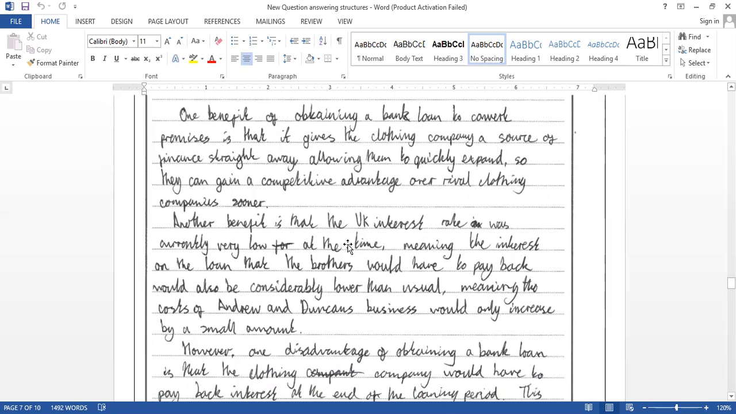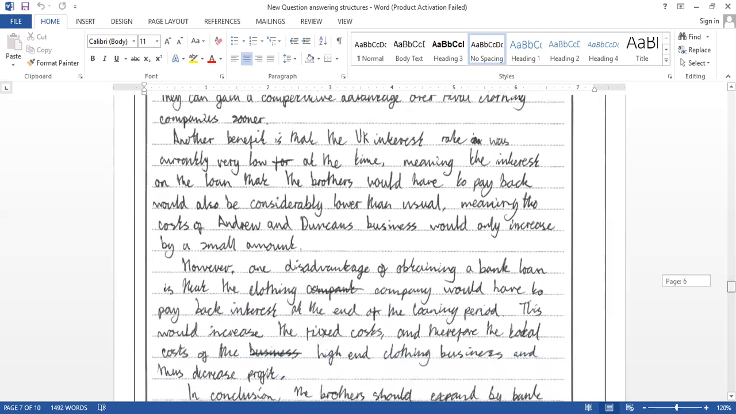UK interest rate is currently lower than normal. So they can borrow considerably lower than usual. As a result of that, the payback is very low compared to usual. So that's how you have to apply. Now look at the negative side.